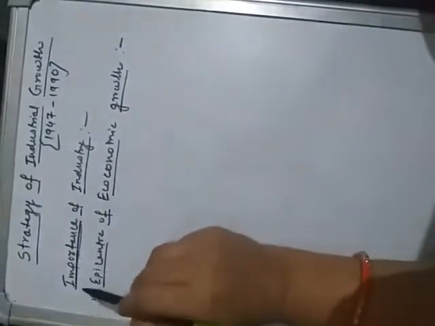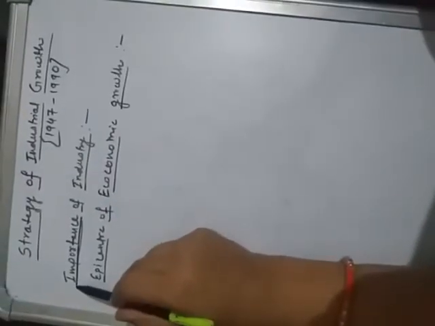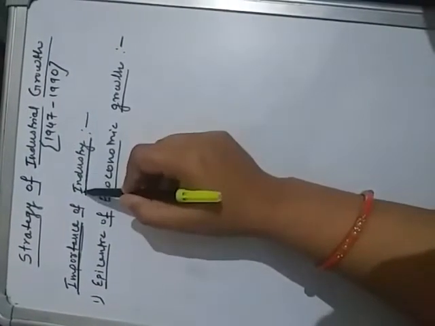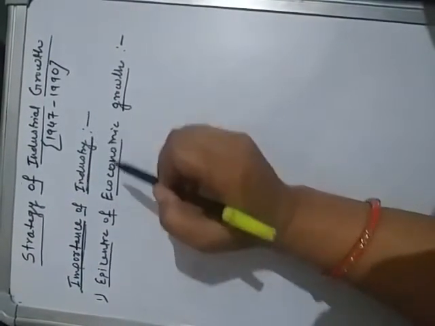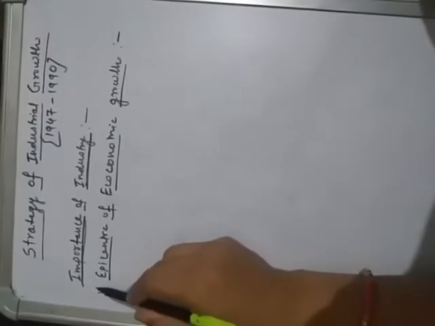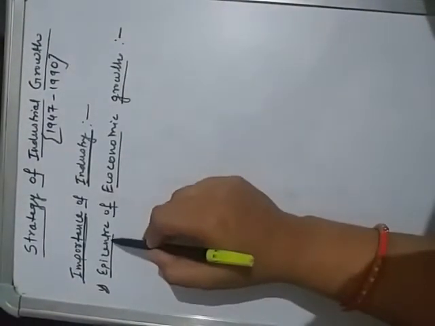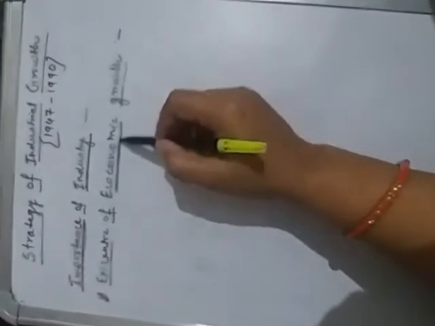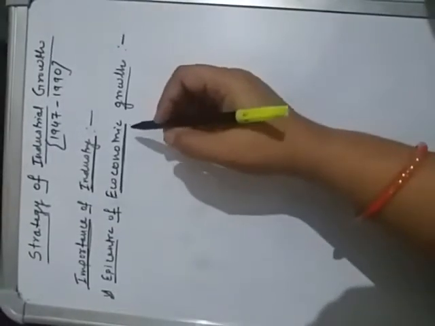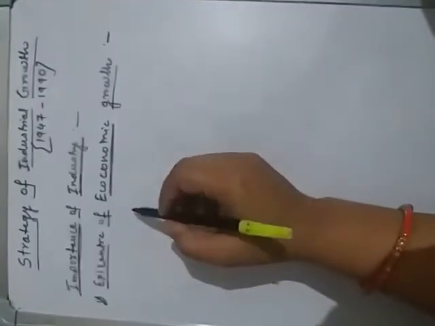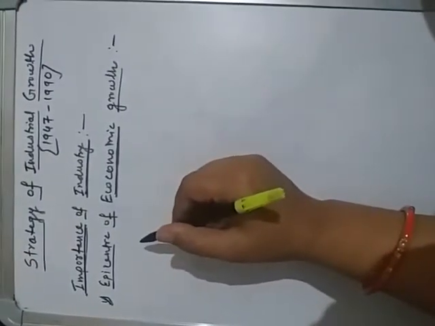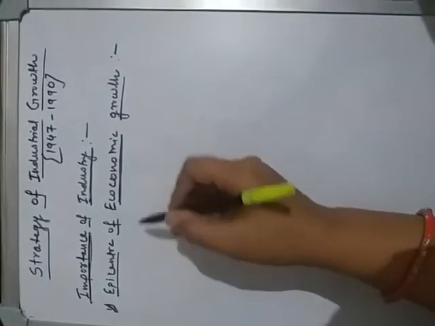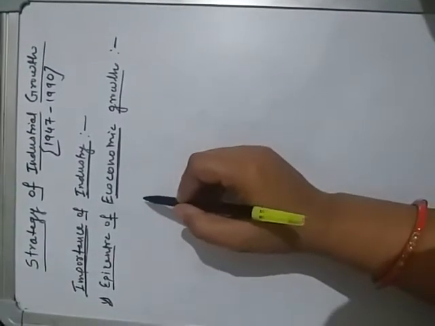The first topic I will discuss here is the importance of industry. What is the importance of industry in the economy? The first importance is that industry is the epicenter of economic growth. Industries serve as an epicenter of economic growth because as GDP rises, there is structural transformation in the economy.